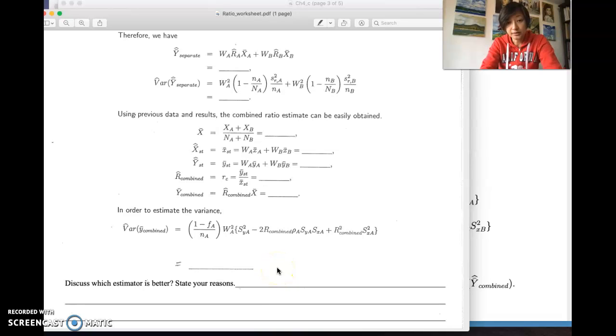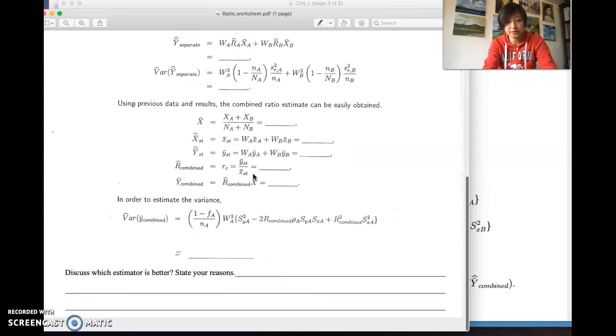Okay, so this week, this is something for you to work on for the ratio estimation under stratification. Feel free to send an email to me with your writing and the calculations. Okay.